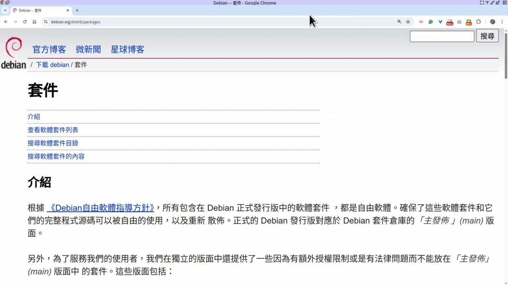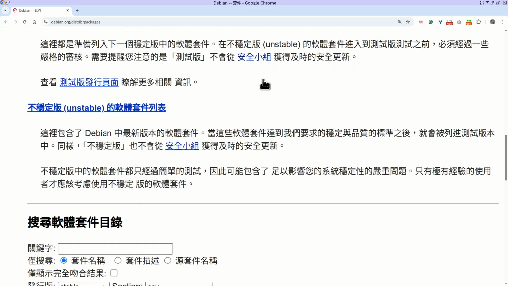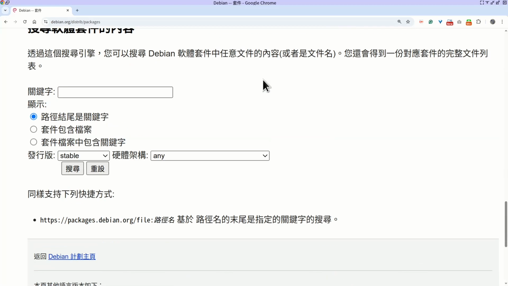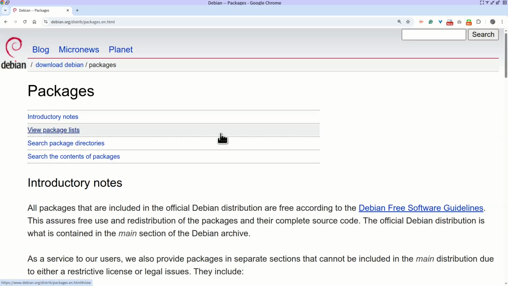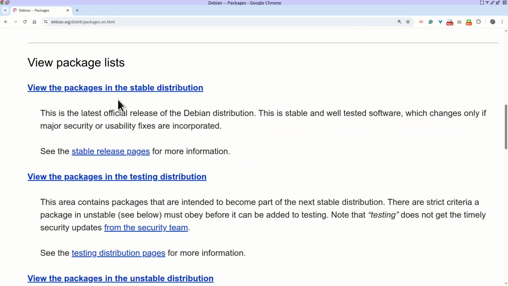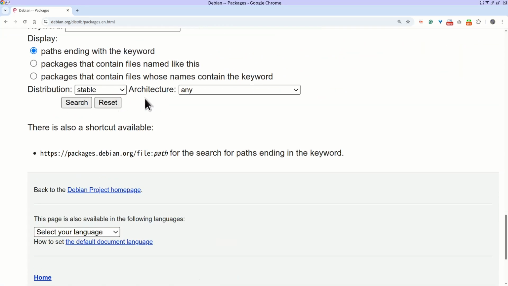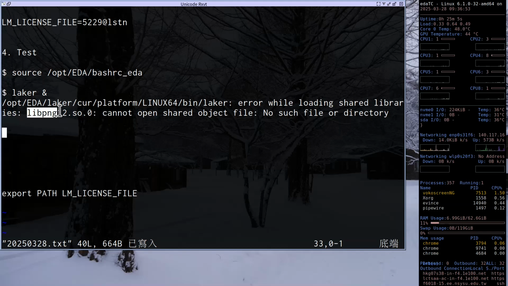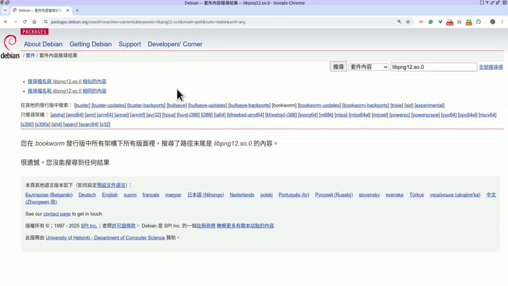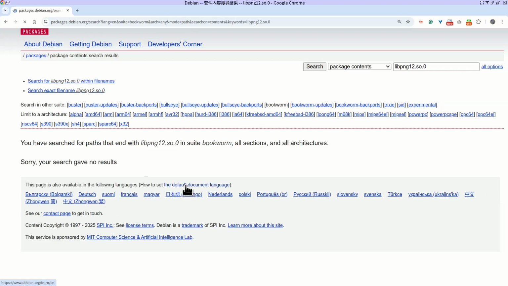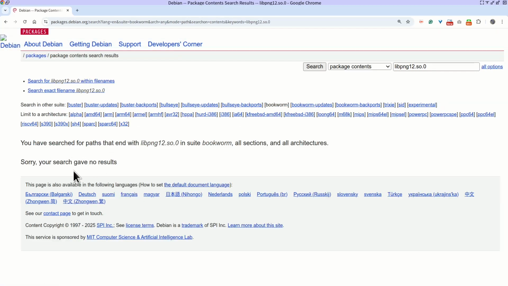If you go to the Debian packages website and search the package name, you cannot find any result. So what should we do?